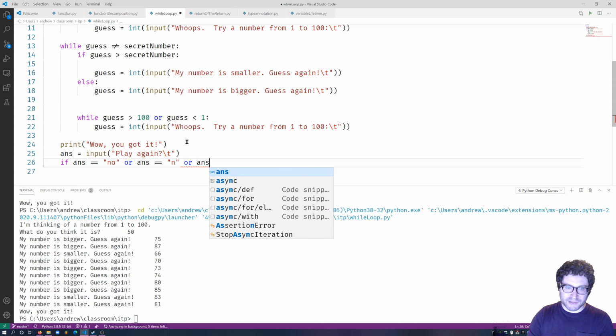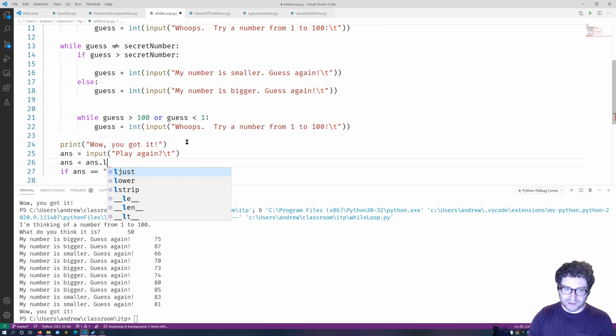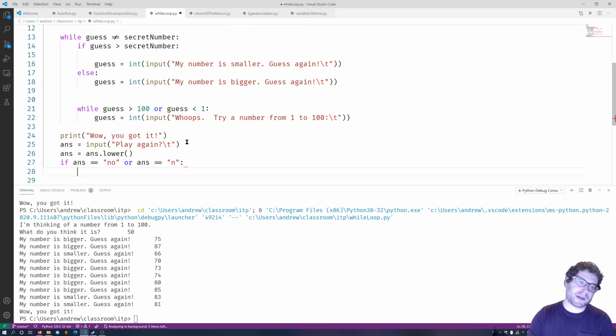or answer equal to, and you got to do it like this. You can't go answer is equal to no, or equal n, or equal. You can't. You just can't. So let's go ahead and also, rather than doing more conditions, I'll just simply say answer is equal to answer dot lower, which will lowercase it, so I don't have to check for uppercase.